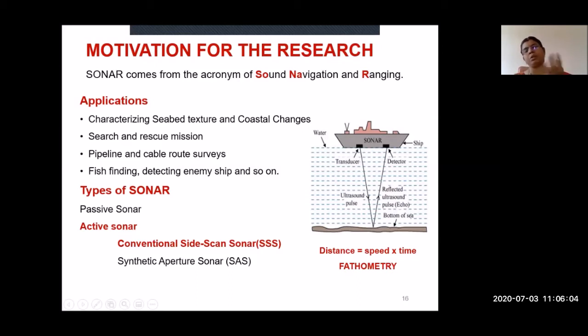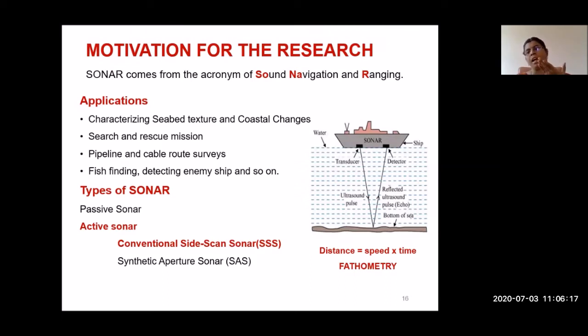Usually, they keep this sonar device under the hull, that means the hull of the ship. The bottom of the ship is called the hull. At the hull portion, they have mounted this sonar device. That device emits sound waves, and the sound waves travel and hit the bottom of the sea, and return back to the hull again. The detector present in the hull again detects the reflected sound wave and tries to make it into an image. In the passive case, the image is not formed.